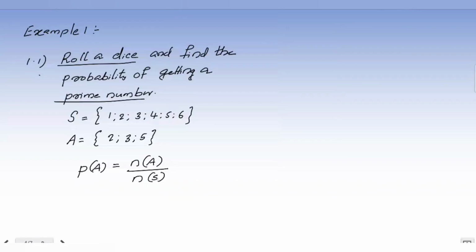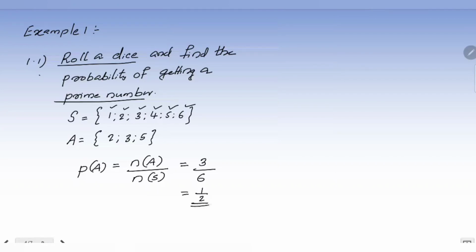So here, how many members are there in A? 1, 2, 3 members, divided by how many members in the sample space? 1, 2, 3, 4, 5, 6. 6 members are there. So when you simplify, the answer is 1/2 or 0.5.